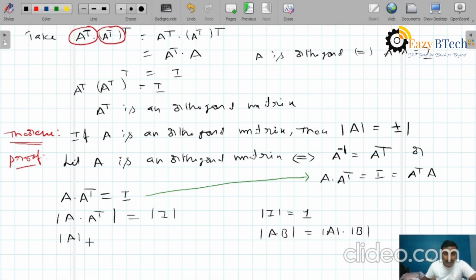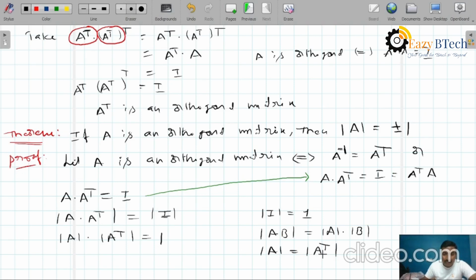According to this property, this can be written as det A into det A transpose, which equals the determinant of an identity matrix, which is 1. Here I will apply one more property: the determinant of a matrix equals the determinant of its transpose.